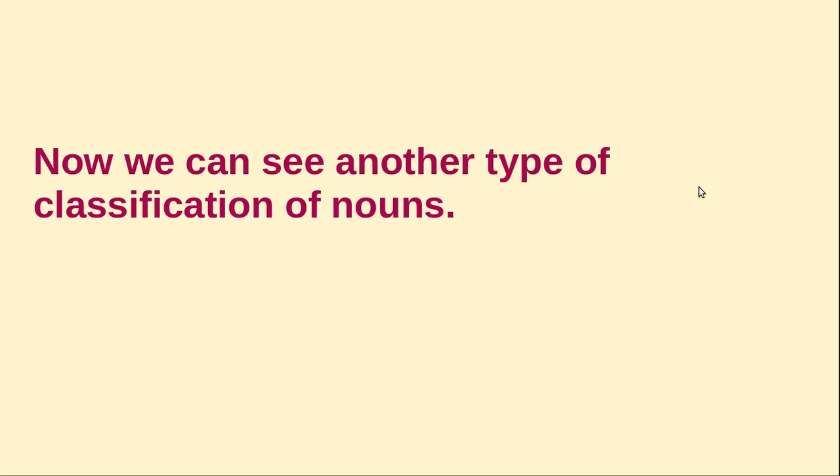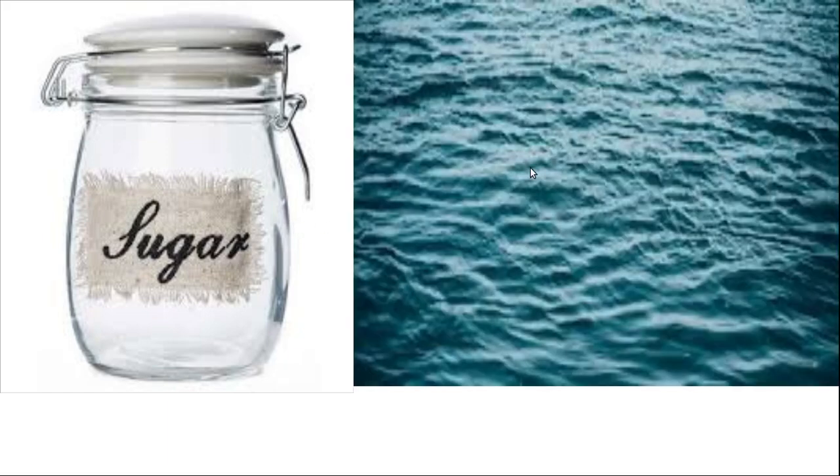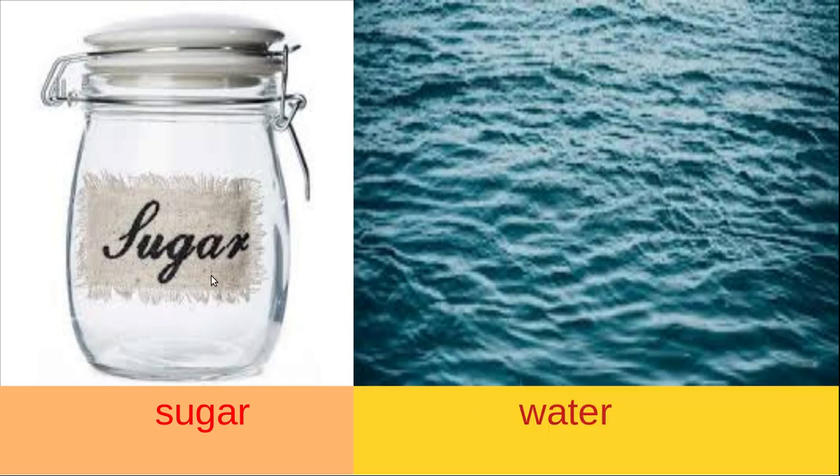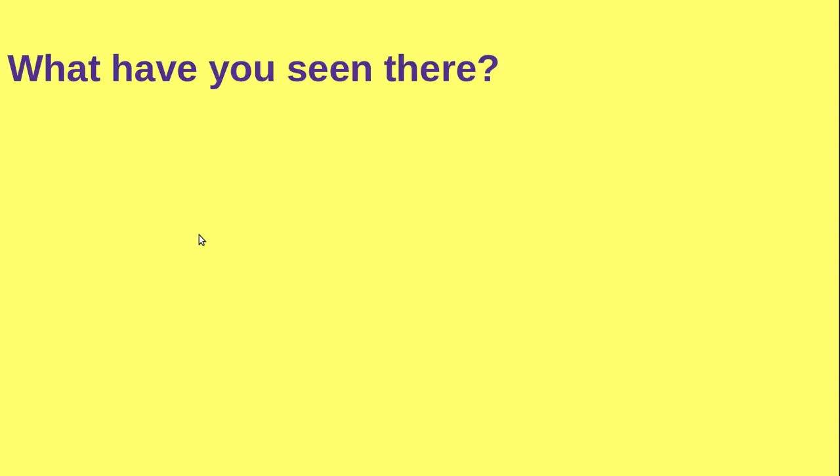Now, in this class, we can see another type of classification of noun. Please see the pictures. What is this? This is sugar. This is water. Here, sugar and water. Now, what have you seen there? Sugar and water. You have seen that.